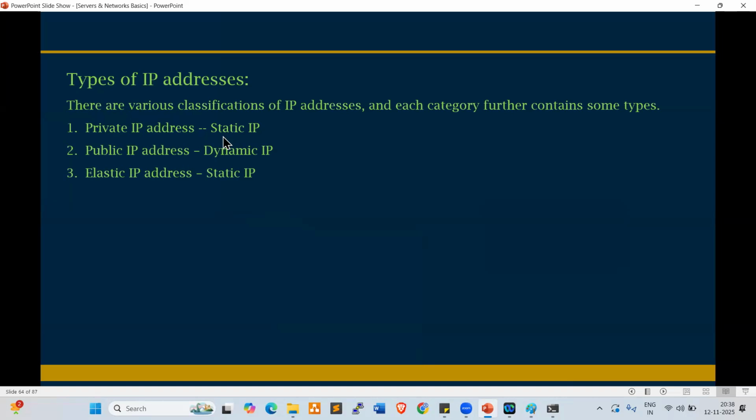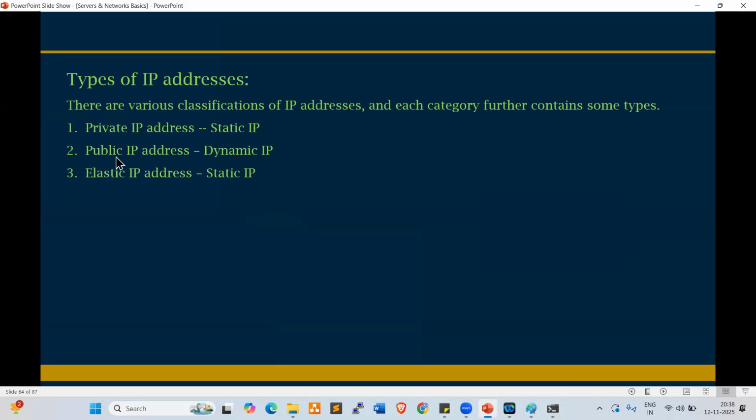I'm talking about cloud only, not physical. The private IP will not be changed until you terminate or delete your server.